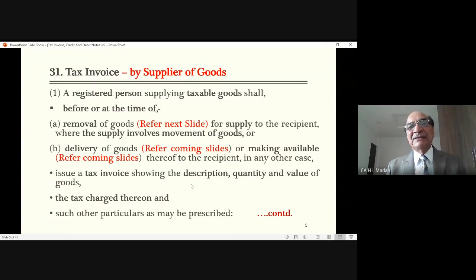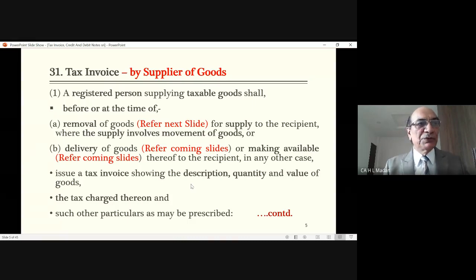A registered person supplying taxable goods shall. Will is not written here. May is not written here. The word shall has been used. It means a registered person who is supplying taxable goods, it is mandatory for him to issue a tax invoice.